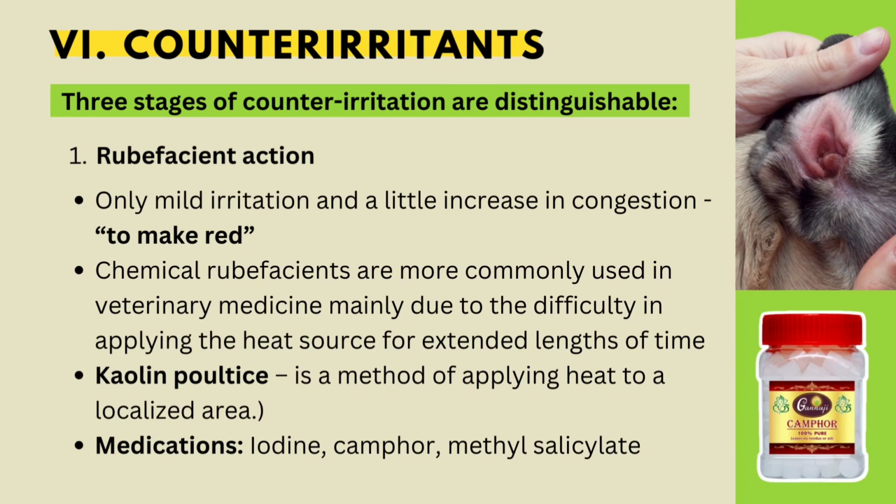First, we have the rubefacient action, only mild irritation and a little increase in congestion, to make red. They are more commonly used in veterinary medicine, mainly due to the difficulty in applying the heat source for extended lengths of time. Kaolin poultice is a method of applying heat to a localized area. Medications are iodine, camphor, and methyl salicylate.